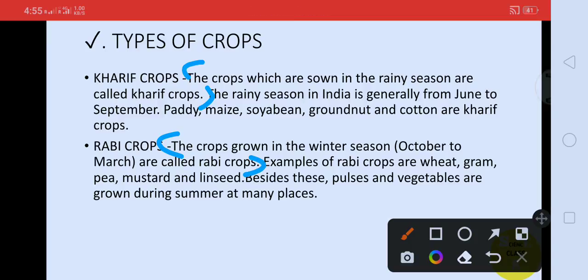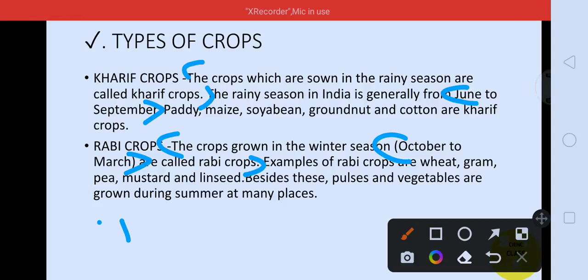And then you can tell at which time in the year they grow. Kharif grows from June to September, and this one is growing from October to March. So this can be a very marked point in the differences.